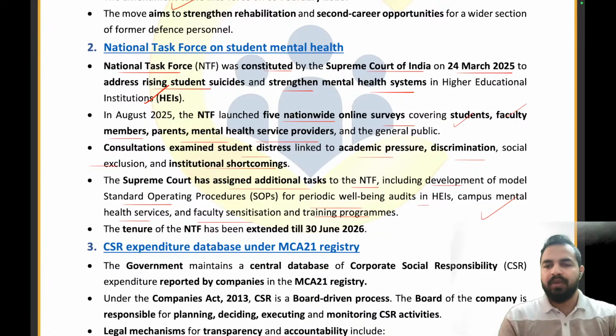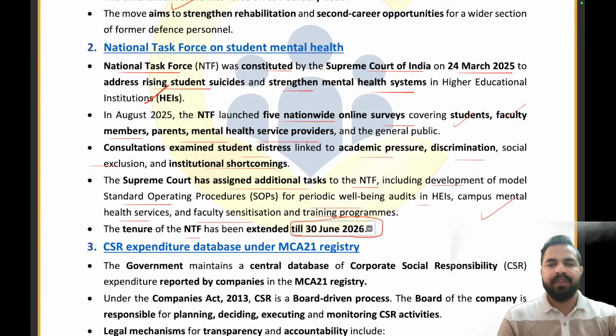So that's why they have included the development of model standard operating procedures for periodic well-being audits, the campus mental health services, and faculty sensitization, so that we are basically training each and every aspect of this ecosystem so that we can stop such kind of incidents which are happening in our education system. The tenure of the NTF has now been extended till 30th June 2026. So अभी इस साल की 30th June तक इसका tenure extend किया गया है.